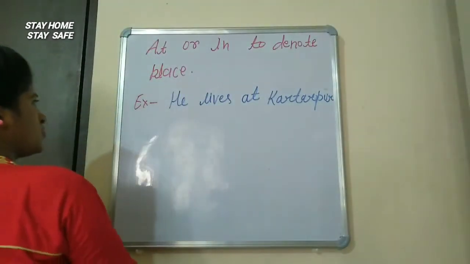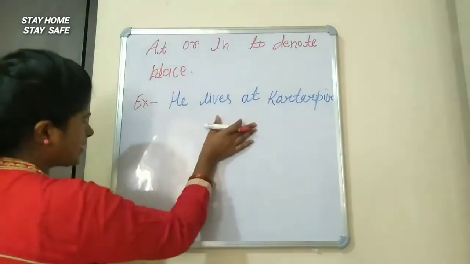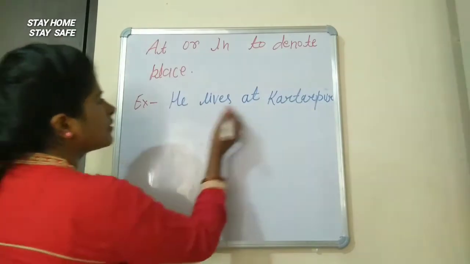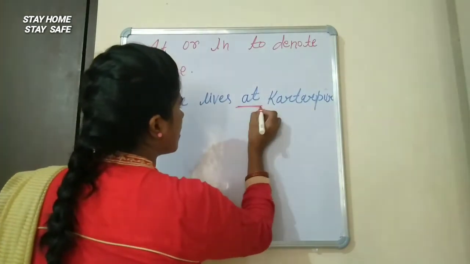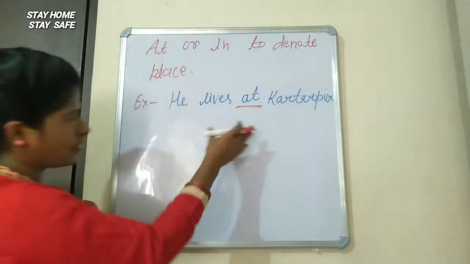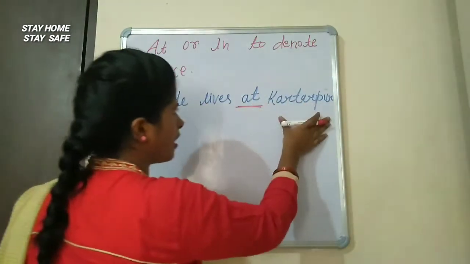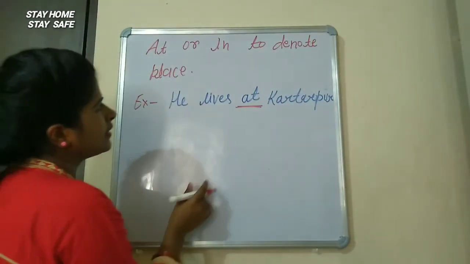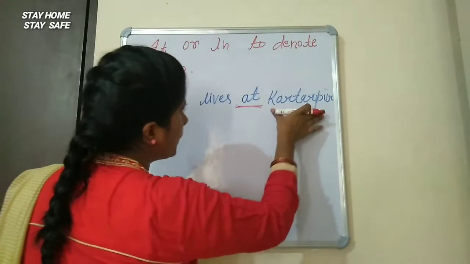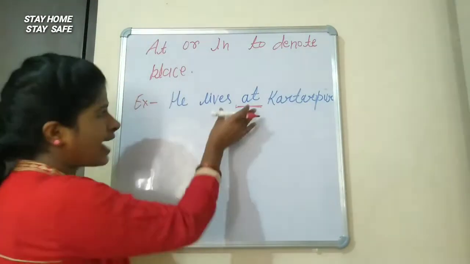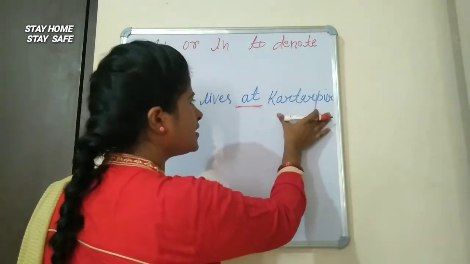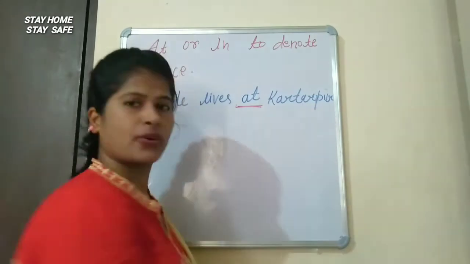Okay. So in this sentence, this is a preposition, and this is also showing a relation between pronoun and noun. Okay, and here also showing a place. Okay, at Kartarpur, this is the name of a village. Okay.